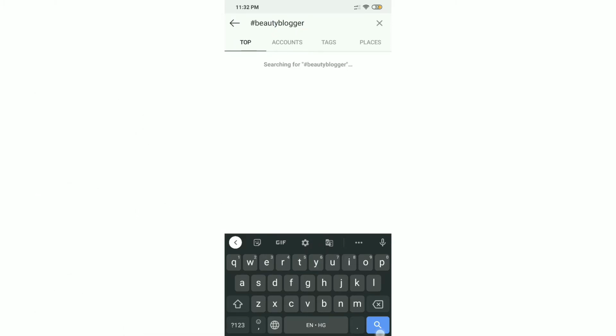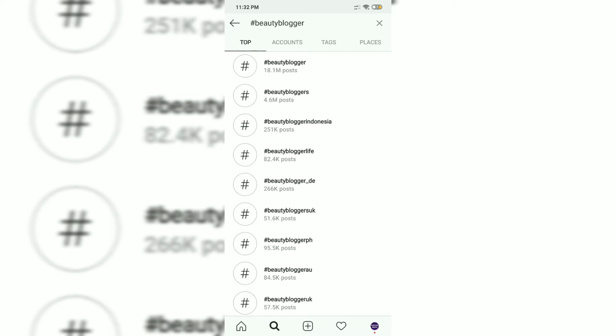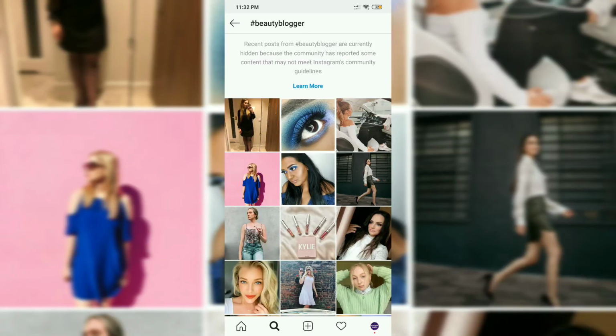There are 18.1 million posts, and you can see a message from Instagram which says the recent posts from this hashtag are currently hidden because the community has reported some content that may not meet Instagram's community guidelines. What does it mean? It means there are a lot of spammers and bots who use these hashtags, so Instagram has banned this hashtag.